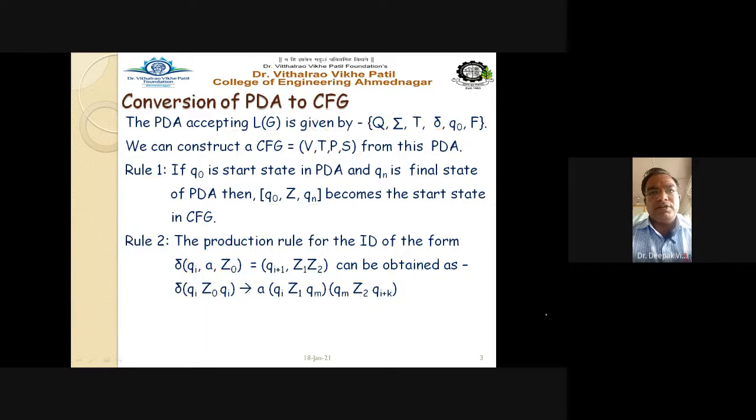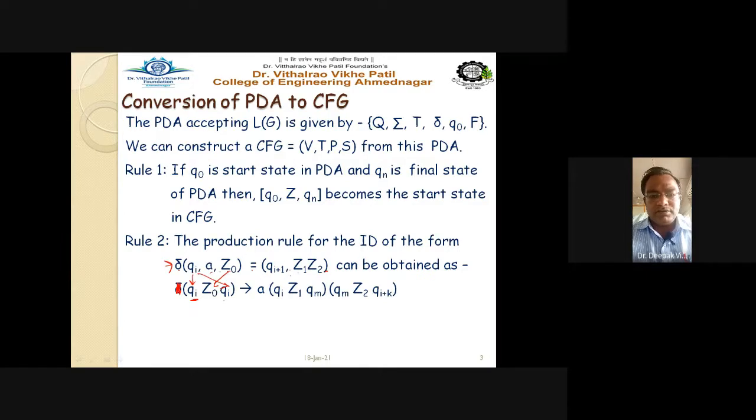If in the PDA the rule is like this, delta qi comma a comma z0 equal to qi plus 1 comma z1 z2, then you have to convert it into a rule like this. Don't write delta here because it is a grammar rule. Write qi z0 qi. So this z0 goes here, and this qi will be here also and here also.